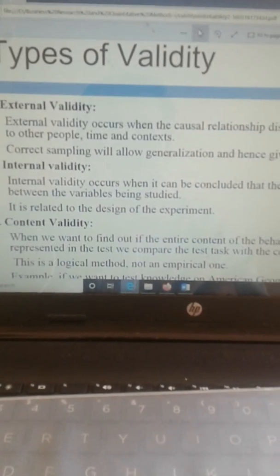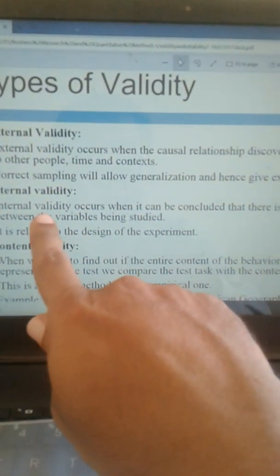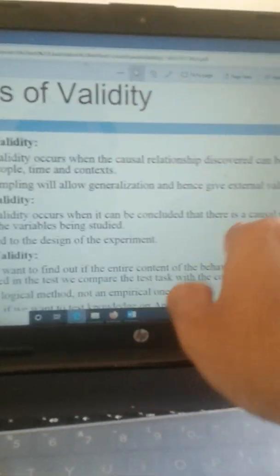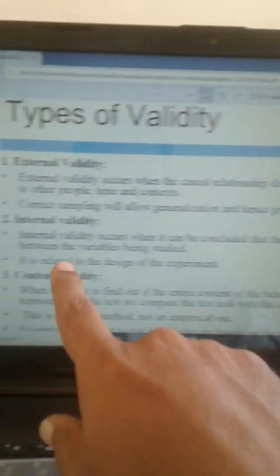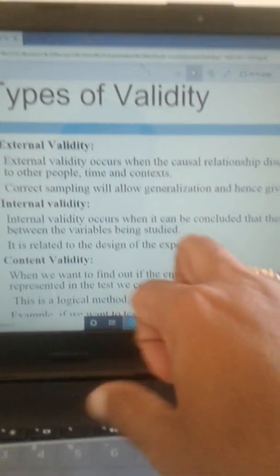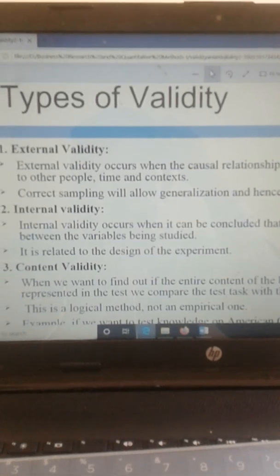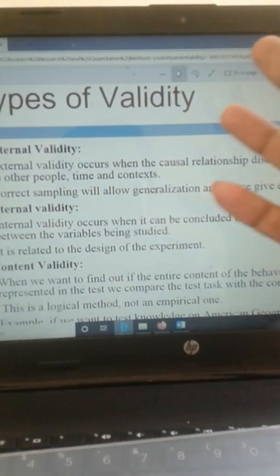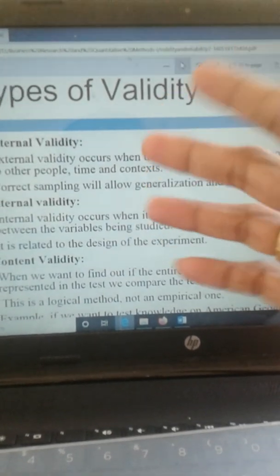Alright, so next is internal validity. We will try to understand what internal validity is. Internal validity occurs when it can be concluded that there is a causal relationship between the variables being studied. Okay, so here there is no conclusion or generalization required with the external world.